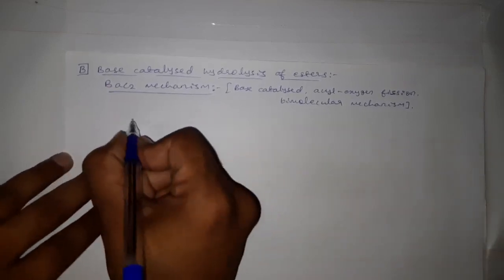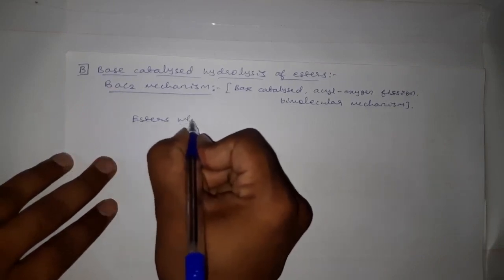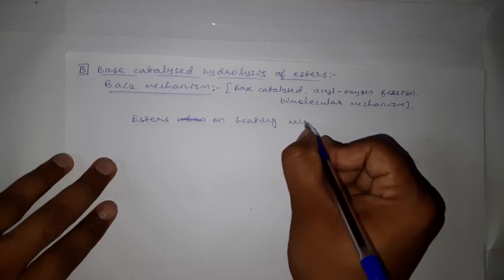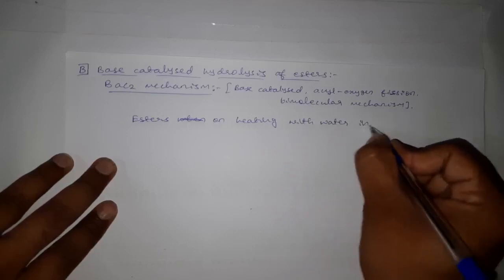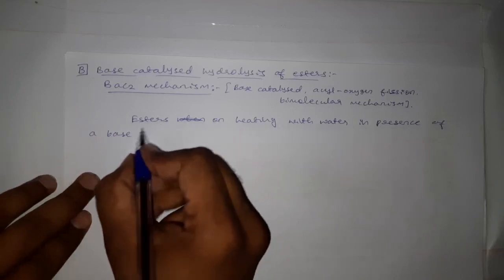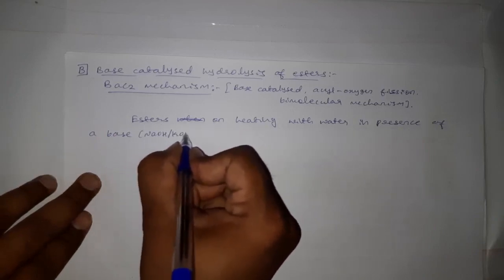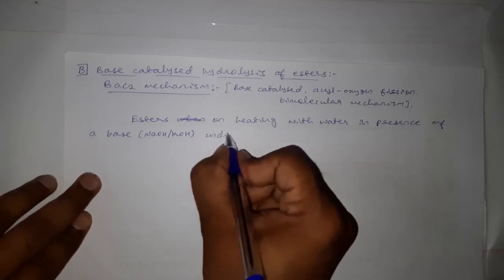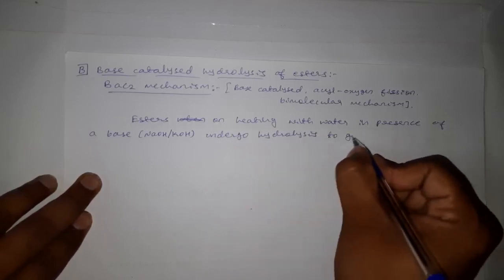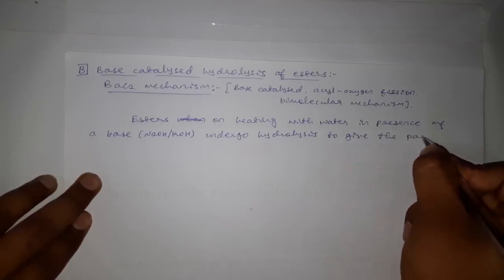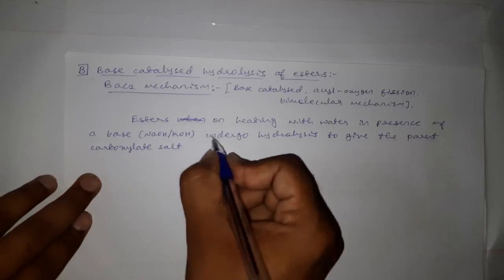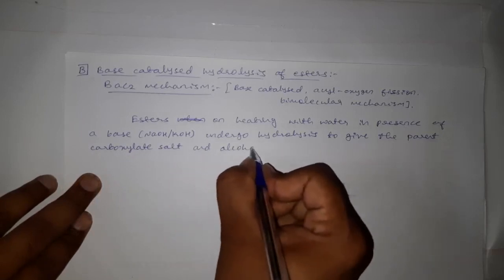Then what is it? See, esters on heating with water in the presence of a base, take for example NaOH or KOH, will undergo hydrolysis to give the parent carboxylate salt and alcohol.